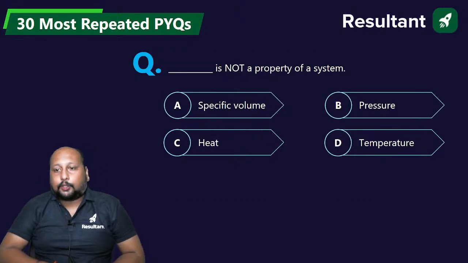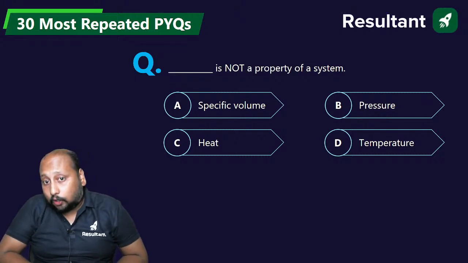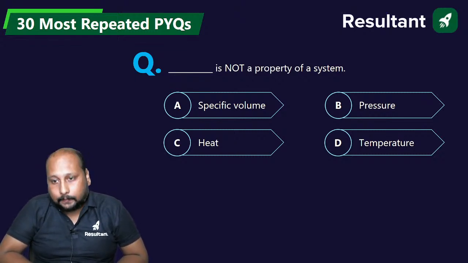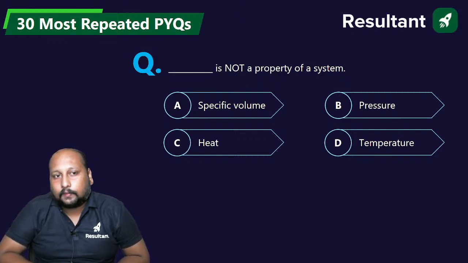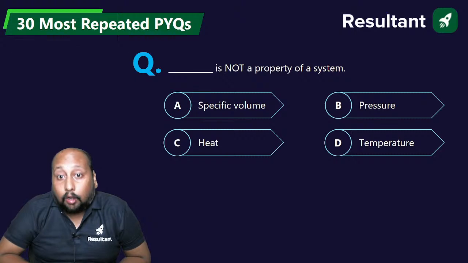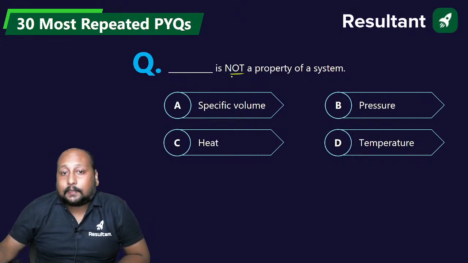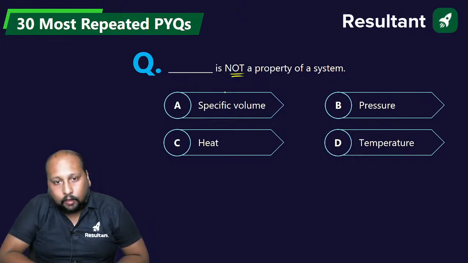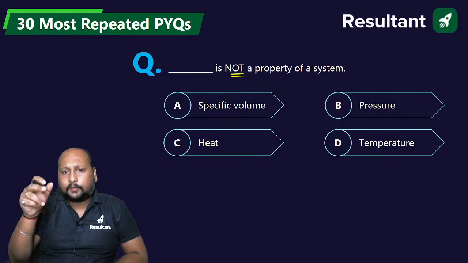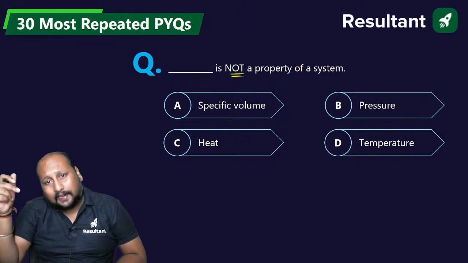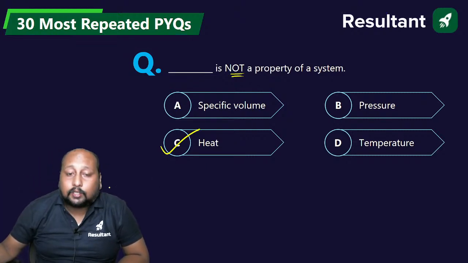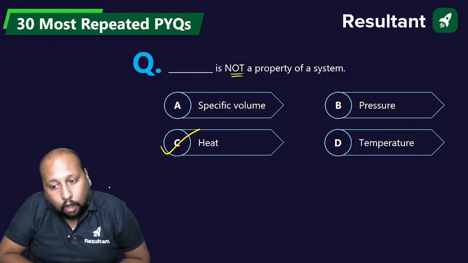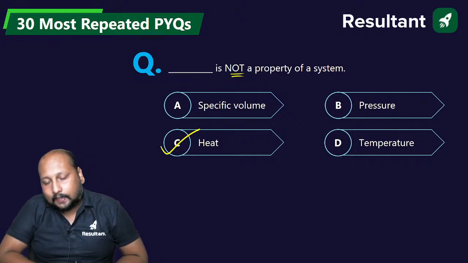Okay, chalo, next question. Dash is not a property of a system. Specific volume, pressure, heat, or temperature? Easy question. Dash is not the property of the system. A, B, C, or D? Specific volume, pressure, heat, or temperature? Obviously, if you try to visualize, specific volume, pressure, and temperature are the properties of the system. Only heat is not a property of the system. Option C is the correct answer.